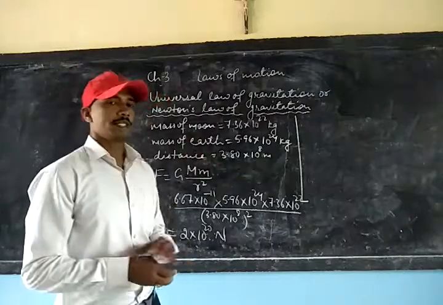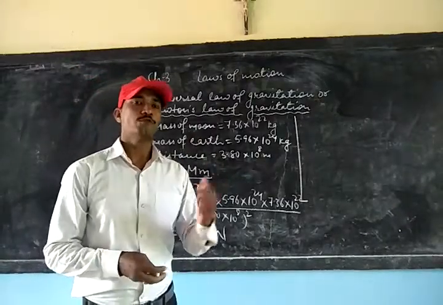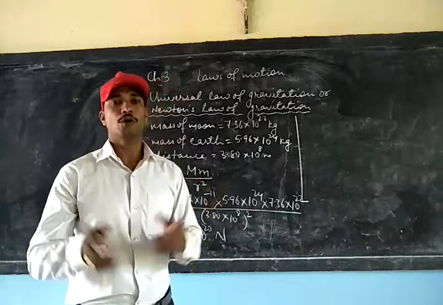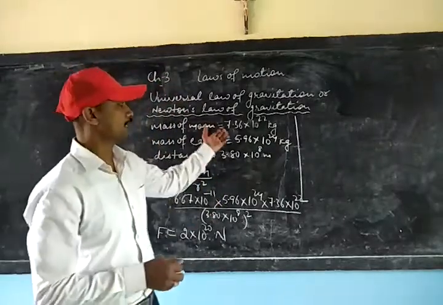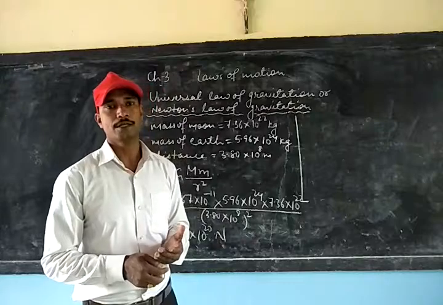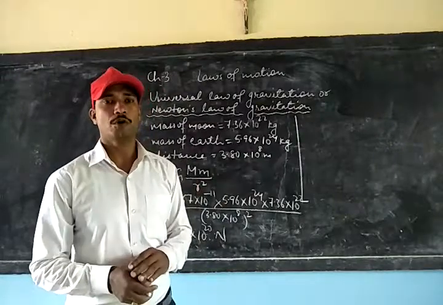We will take one more example of the force of attraction between two ordinary bodies. This was the example between two heavenly bodies, and now between two ordinary bodies.